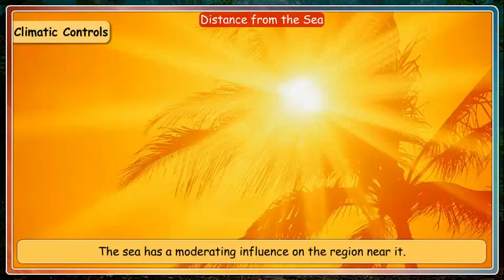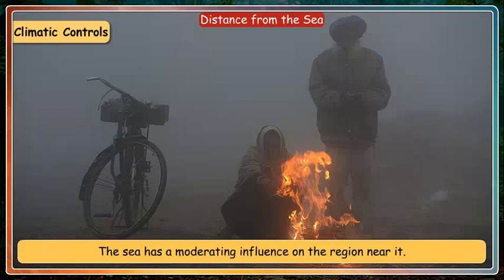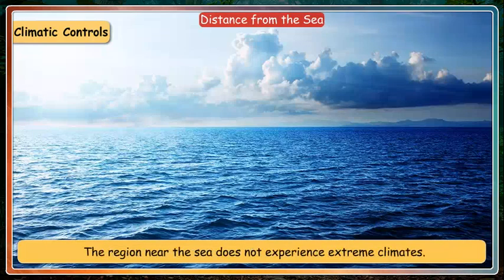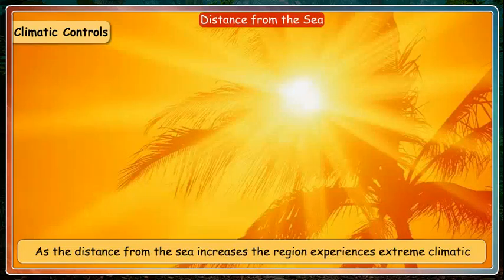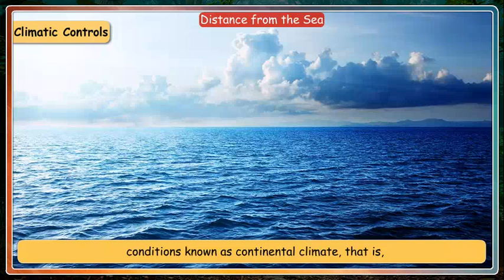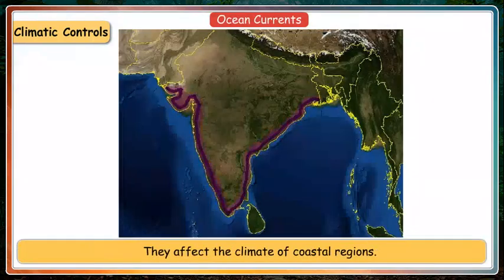Distance from the sea. The sea has a moderating influence on the region near it. The region near the sea does not experience extreme climate. As the distance from the sea increases, the region experiences extreme climatic conditions known as continental climate. That is, the summers are very hot and the winters are very cold.